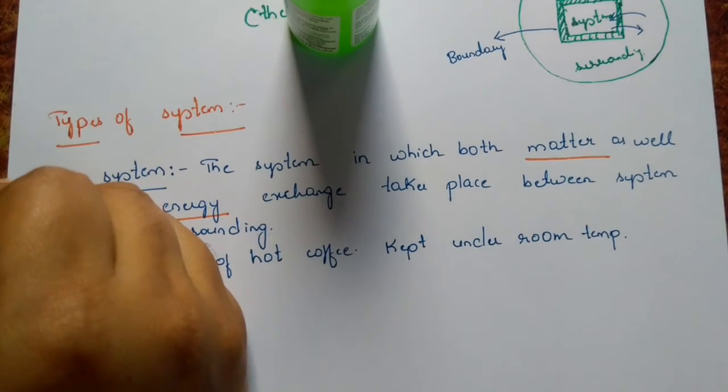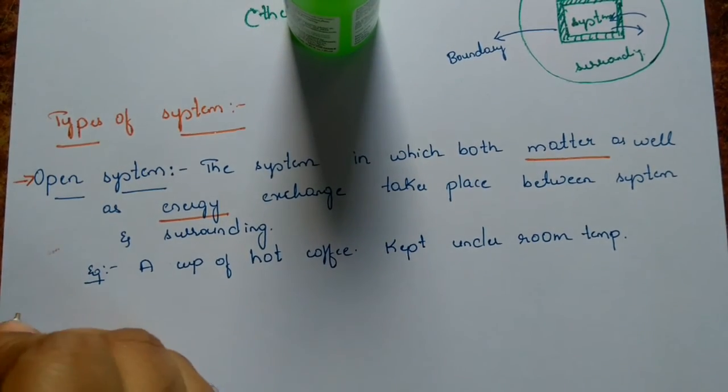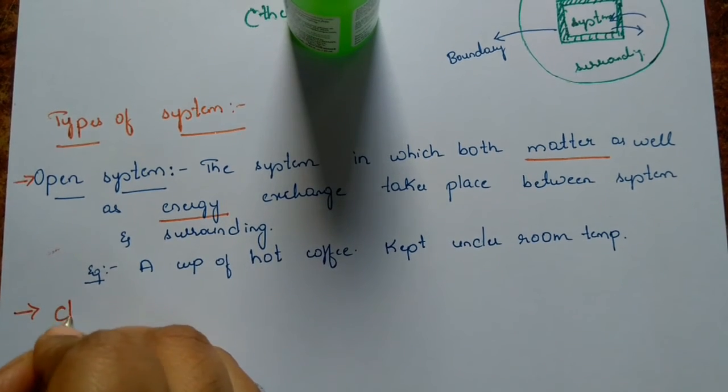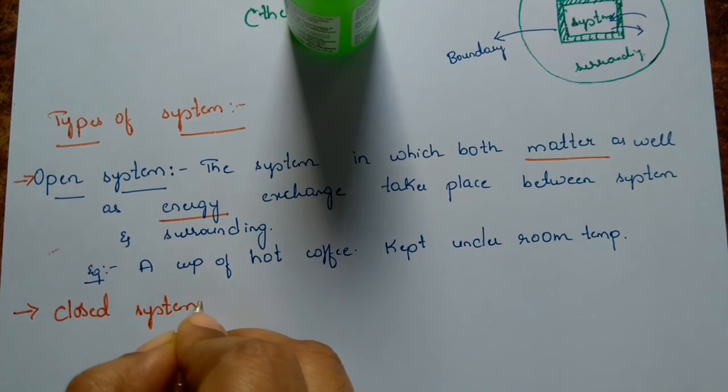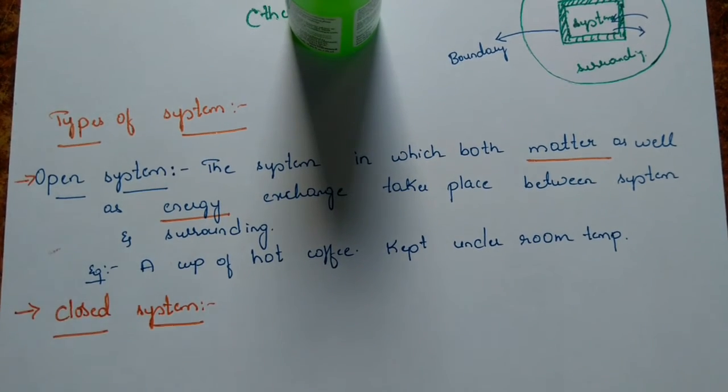Next. So next one, we'll write it up. This is the first one, open system. Next one, closed system. Closed system is the one in which only the energy exchange takes place.